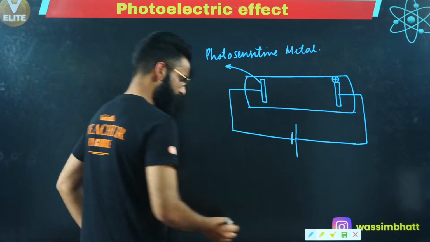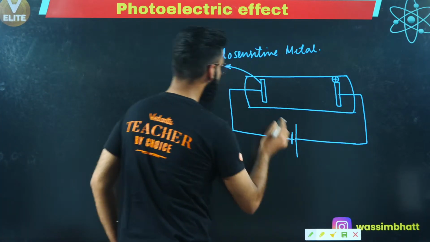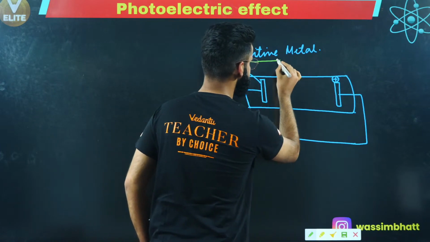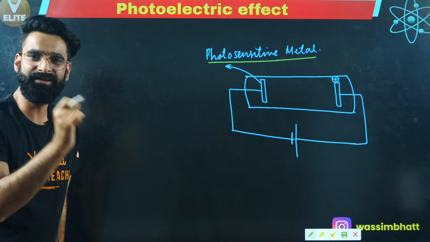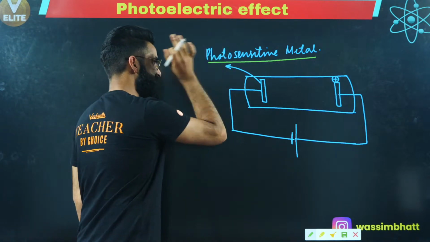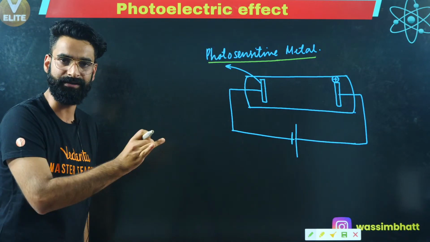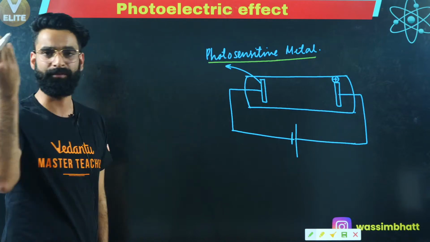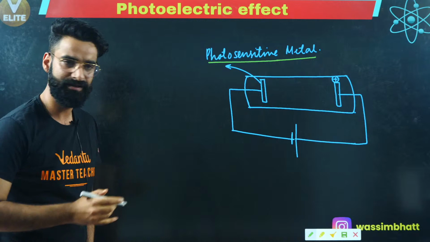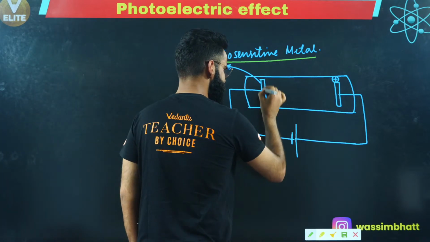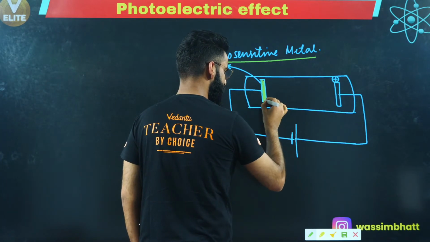Now understand what is going to happen. If you talk about these photosensitive metals, whenever light of certain energy falls on the photosensitive metals, electrons are emitted from the surface. Electrons are ejected from the surface of the metal. For example, this is the photosensitive metal which I have over here.